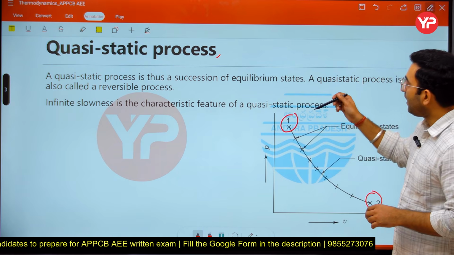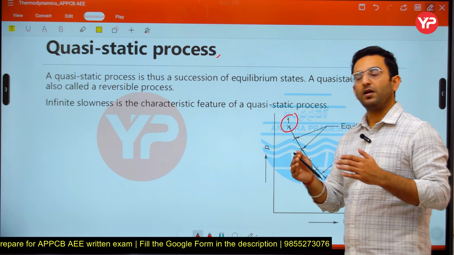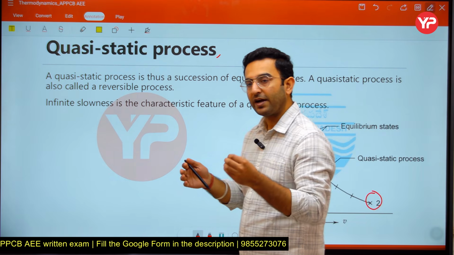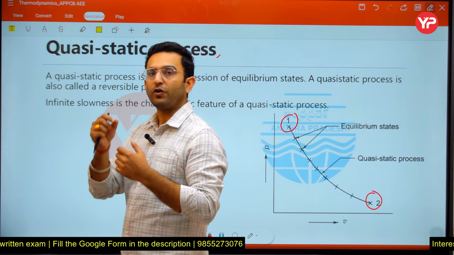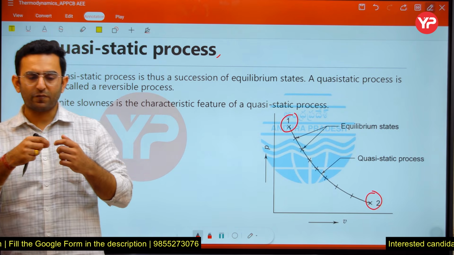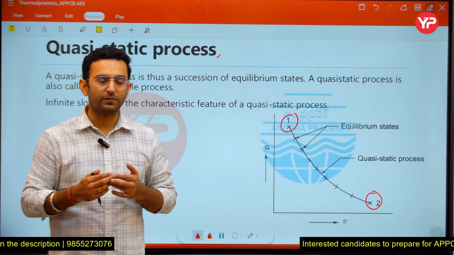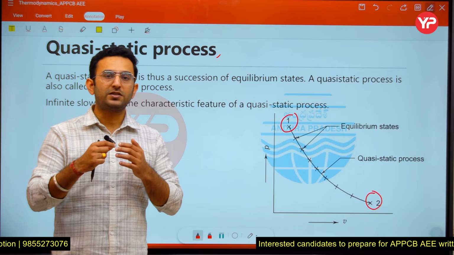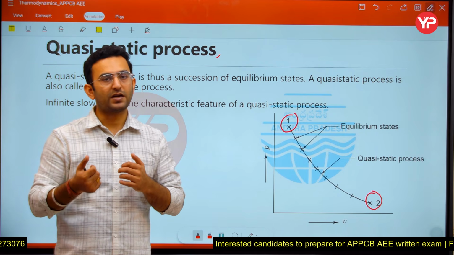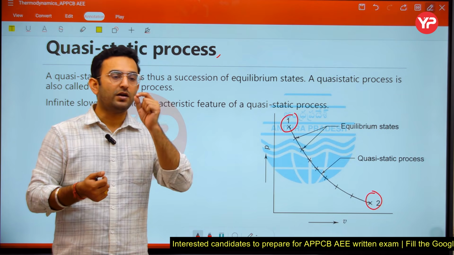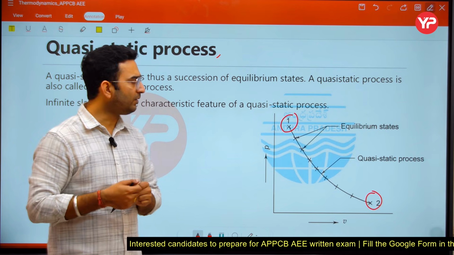Now here you can see, let us suppose you have a simple container in which you are adding heat. The properties are going to change. By providing the heat, the temperature is going to change, so the properties change. As soon as the temperature and properties change, you obtain different states, okay.